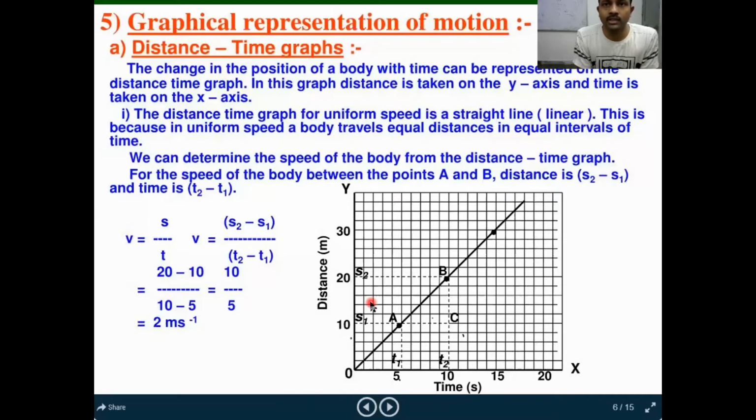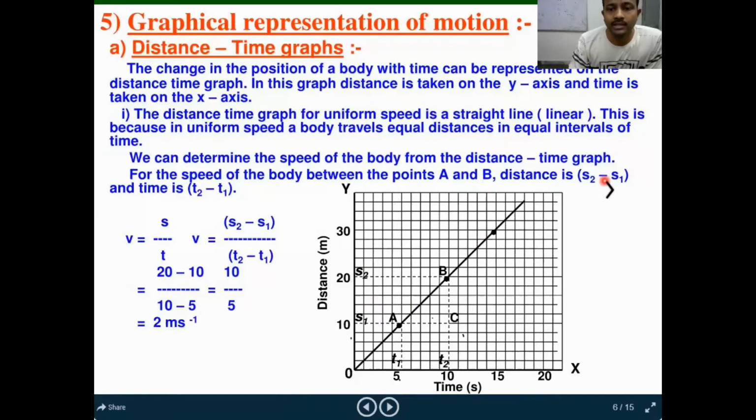Then how will you represent the distance time graph? We have to take the distance on the y-axis and time on the x-axis. When you plot the graph, if you get a graph like this, here we got a straight line graph, right? It is moving from the origin.